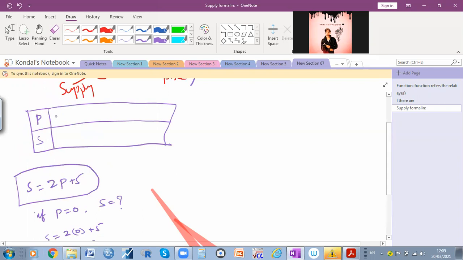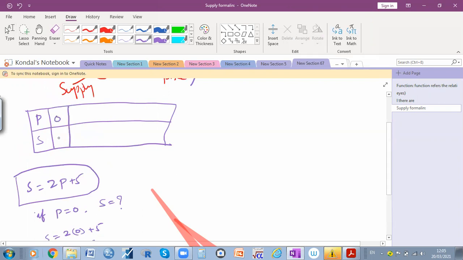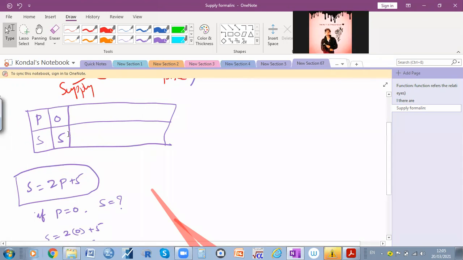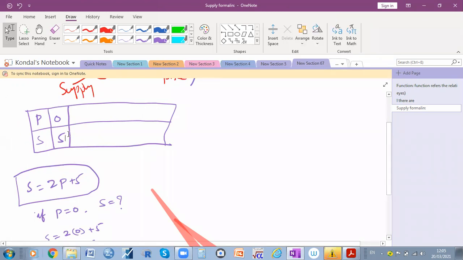So when price is equal to 0, how much supply is there? 5, sir. Do you think that in economics, when the price is 0, is there any supply?